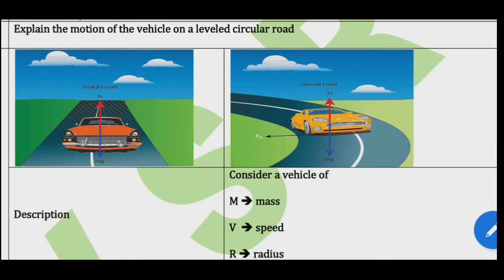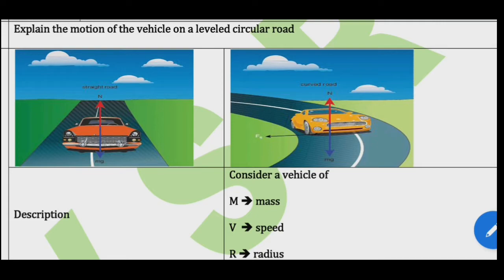Consider a vehicle of mass m moving at a speed v on a circular track of radius r. There are three forces acting on the vehicle when it moves.